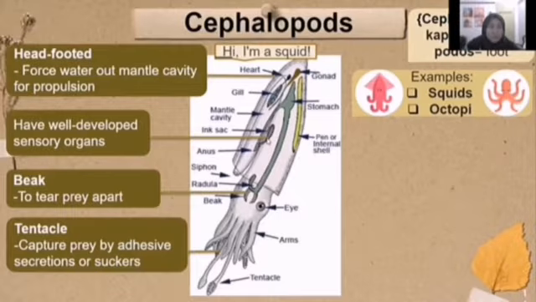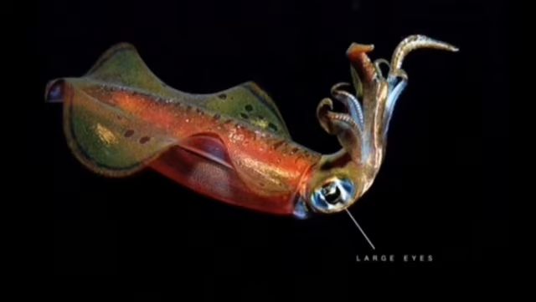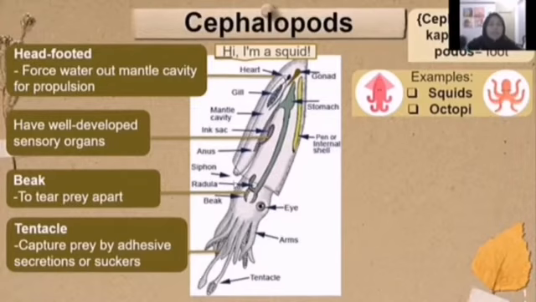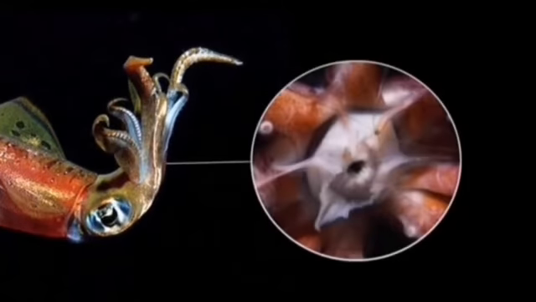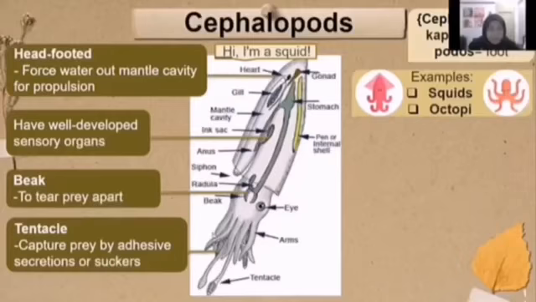Cephalopods also have well-developed sensory organs. For instance, their eyes are the same as vertebrates' and can focus like a camera, meaning that they have very good eyesight. The squid also has a very powerful beak. This is the beak. The beak is used to tear prey apart. They also have tentacles, which are used to capture prey by adhesive secretions or suckers.